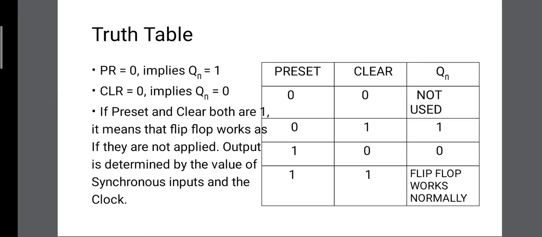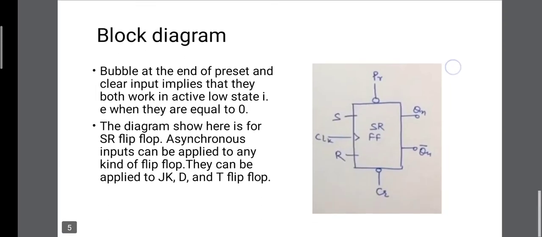In the next slide, I will show the block diagram of flip-flop when asynchronous inputs are applied. This is the block diagram in case of asynchronous inputs applied to SR flip-flop. Asynchronous inputs can be applied to any kind of flip-flop.